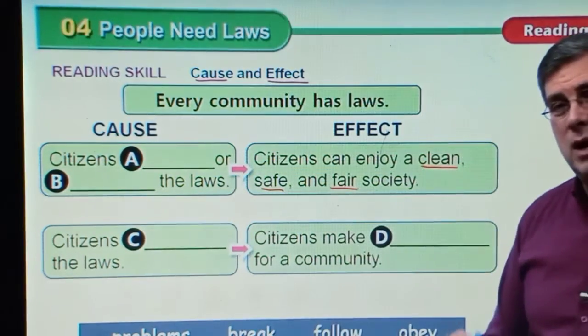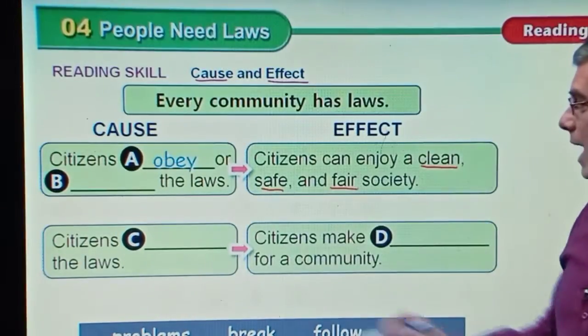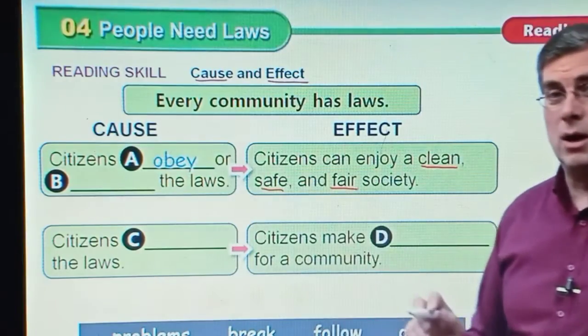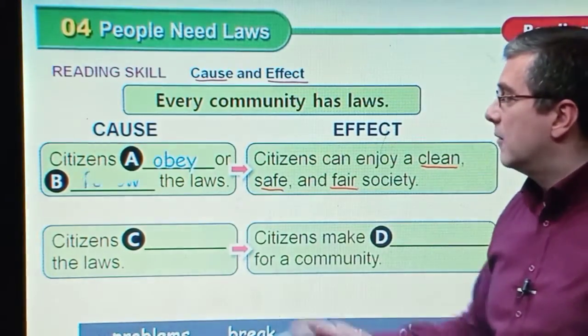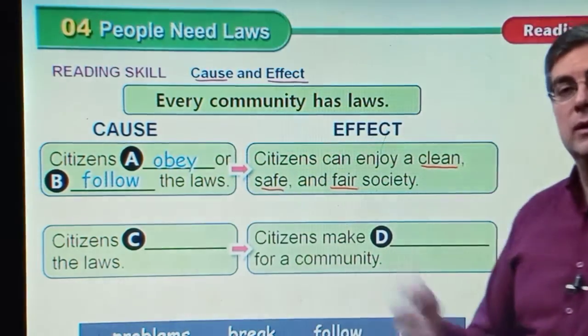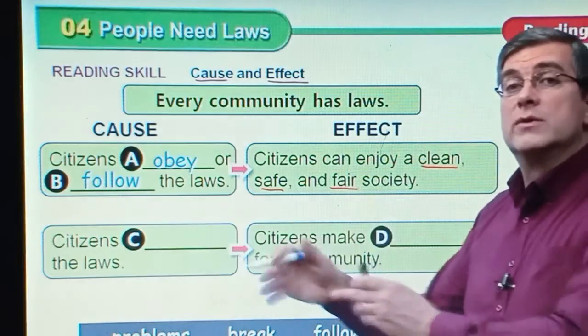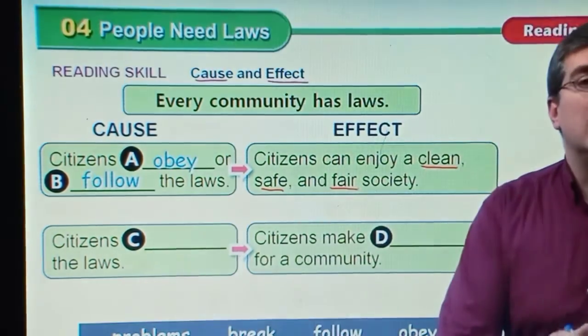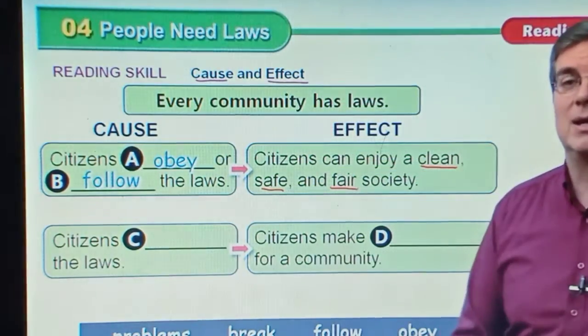There are a couple of words that I talk about with laws. First of all, as vocabulary, obey. Obey the laws. Obey is similar, the same as follow. Obey or follow the laws. It doesn't matter which you use.